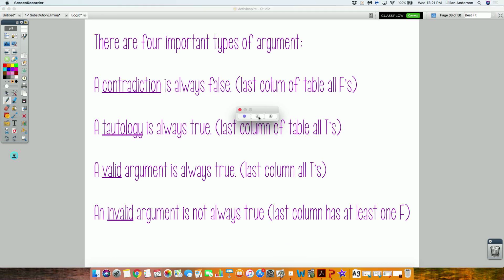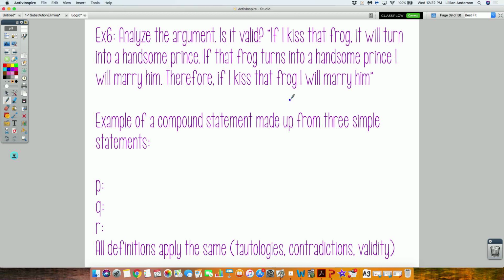And it's the bad boy. It is time for the big boy. Okay? It is time for the big boy. We're gonna analyze the argument. So remember, is it valid?